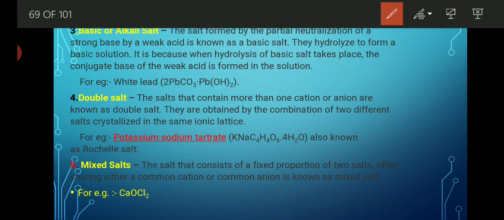Now, mixed salt. What is a mixed salt? A salt that consists of a fixed proportion of two salts, often sharing either a common cation or a common anion, is known as a mixed salt. A mixed salt is formed by the combination of two salts which share a common anion or common cation.